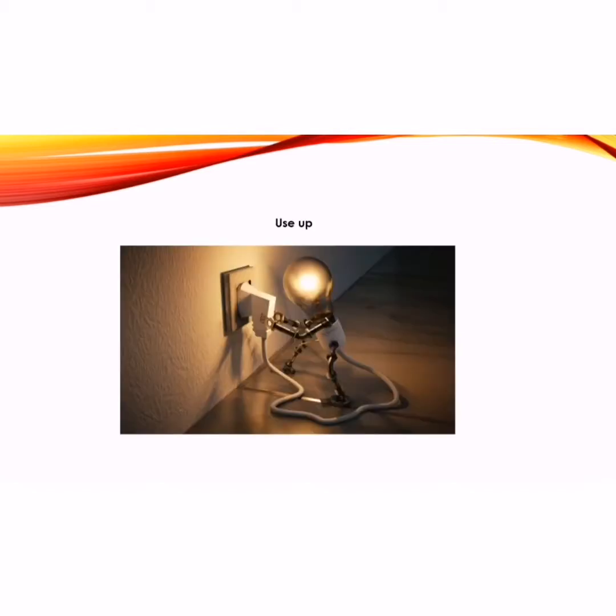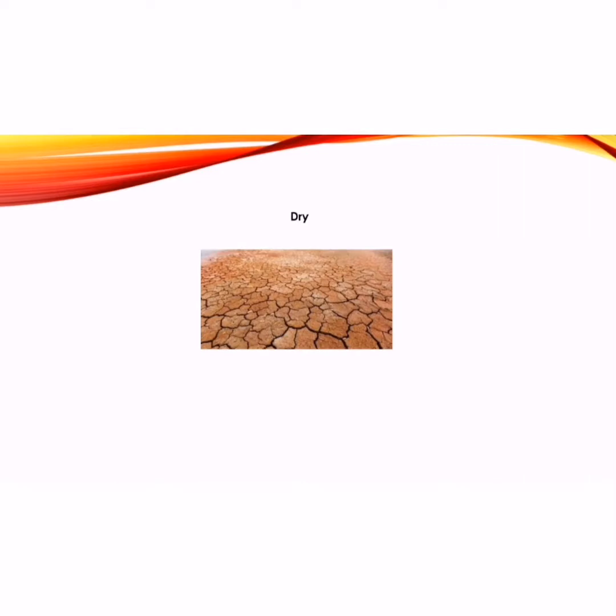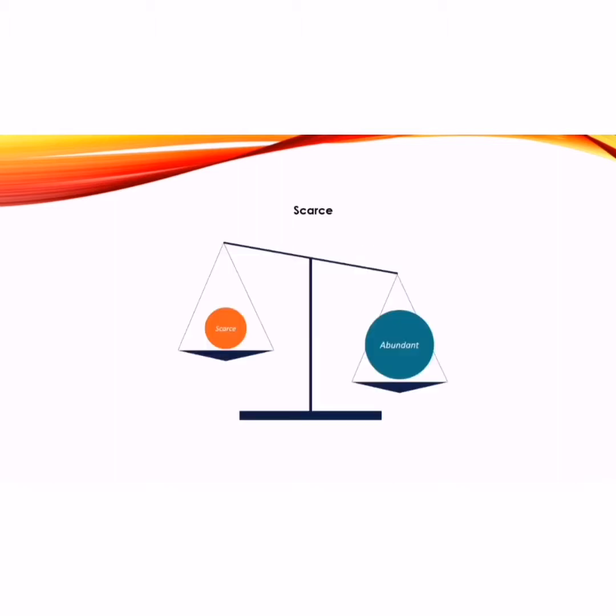Use up. It is the consumption of something. We consume electricity and water to live and survive. Example, we are consuming more resources than we have. Dry. It is an adjective and refers to something or a land that doesn't have the presence of water or humidity. Example, the Sahara Desert is very dry. Scarce, used to define shortage of all kinds, consumer products and energy. Example, non-renewable fuels are in short supply.